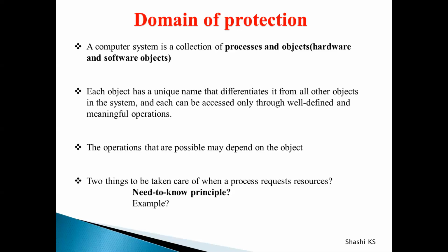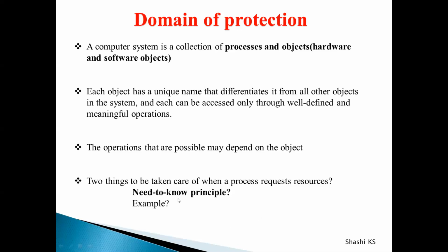That is the first thing to be taken care of. The second thing is, the process should only try to access those resources which it currently requires to complete its task. I will repeat, the process should only request and try to access only those resources which it currently requires to complete its task.